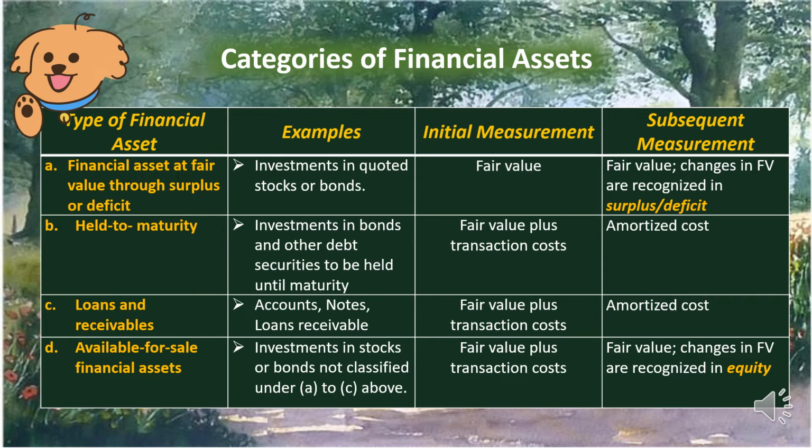And last type of financial asset is available for sale financial asset. Our example for that is investment in stocks or bonds not classified under A to C above. Then our initial measurement for that is fair value plus transaction cost, and subsequent measurement is fair value. Changes in fair value are recognized in equity.